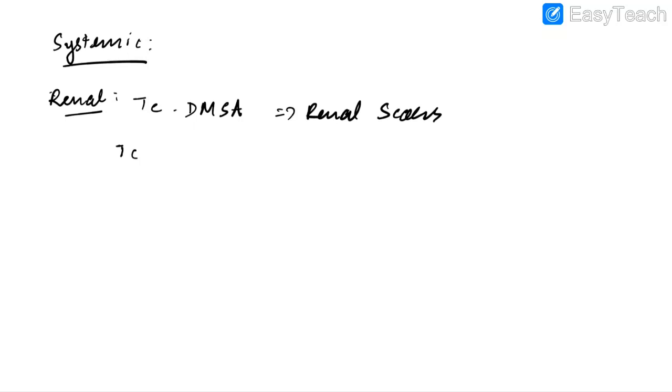We use technetium DTPA, which is diethylene triamine pentaacetate, for measuring GFR. We use technetium MAG3, which is mercaptoacetyl triglycine, for measuring glomerular filtration.